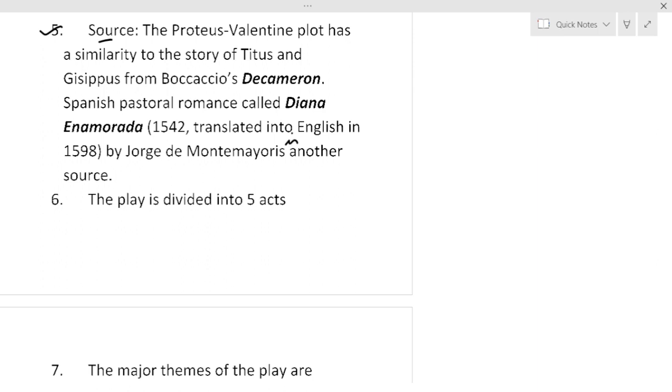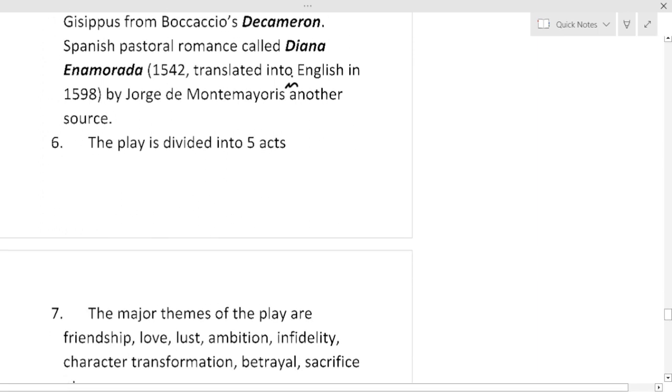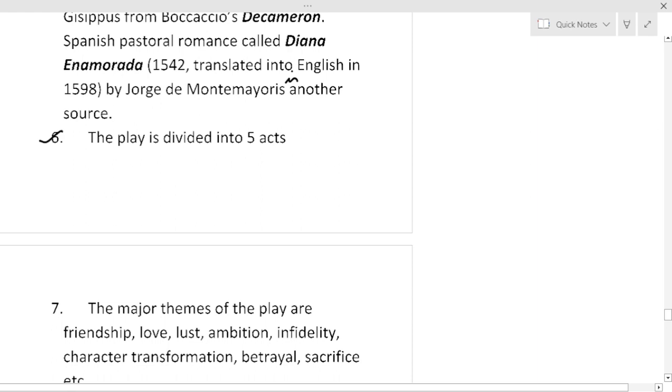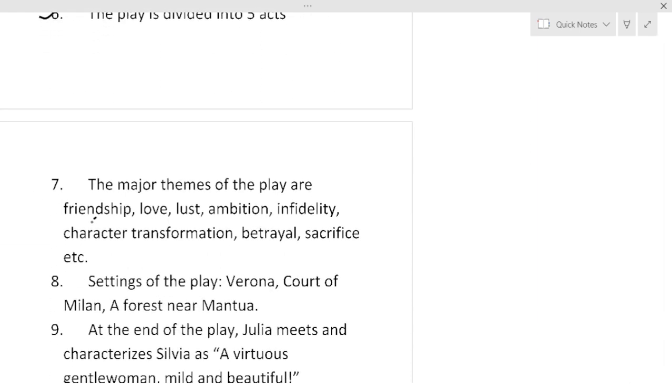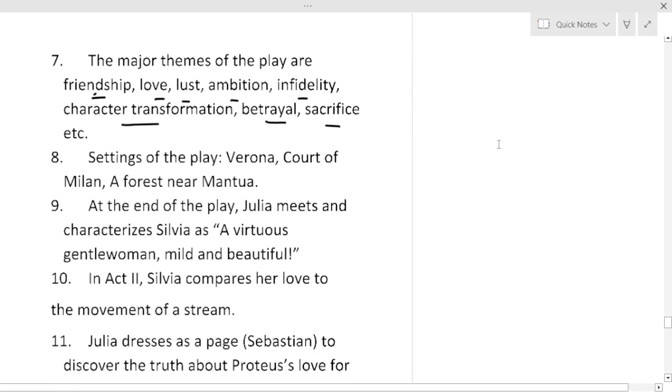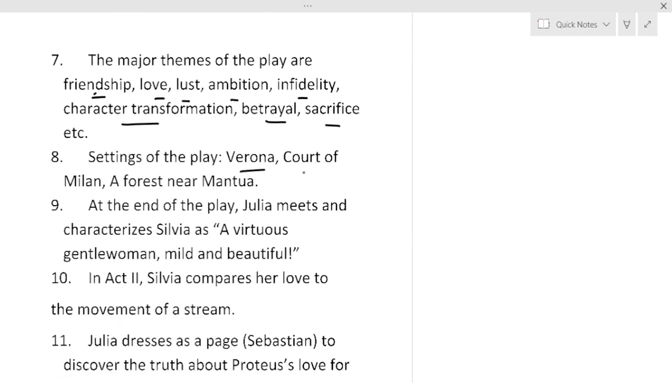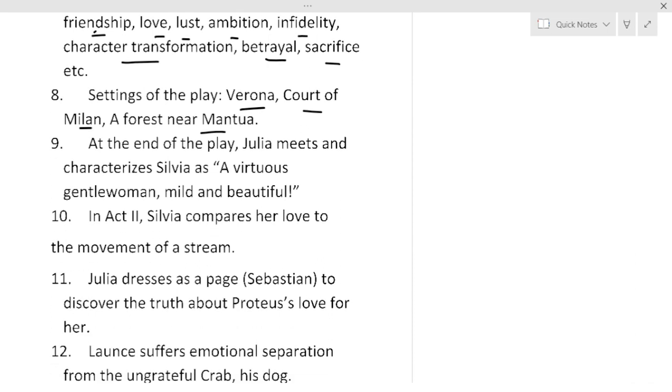Okay. The play is divided into 5 acts. The major themes are friendship, love, lust, ambition, infidelity, character transformation, betrayal, sacrifice, etc. Setting of the play: Verona, court of Milan, and a forest near Mantua. At the end of the play, Julia meets and characterizes Sylvia as a virtuous gentlewoman, mild and beautiful. So this is told by Julia regarding Sylvia.